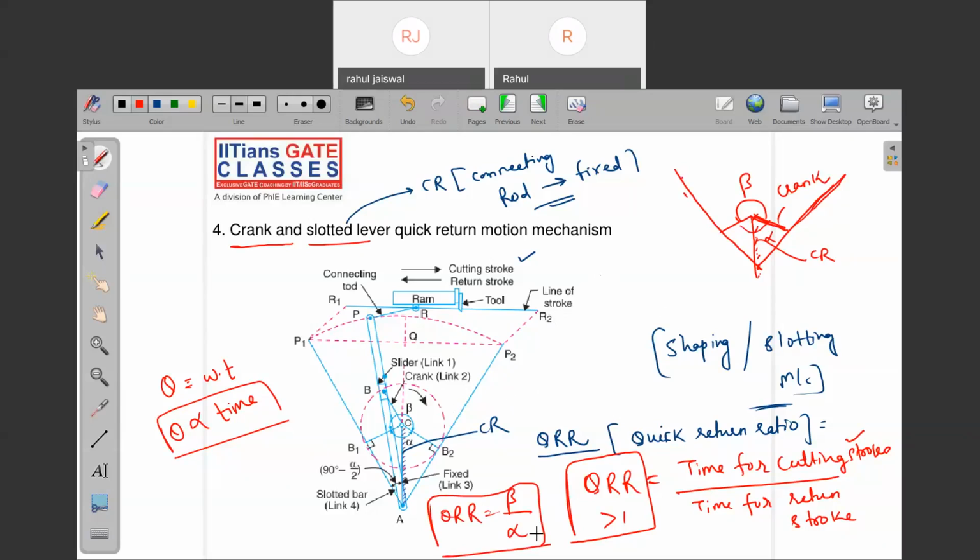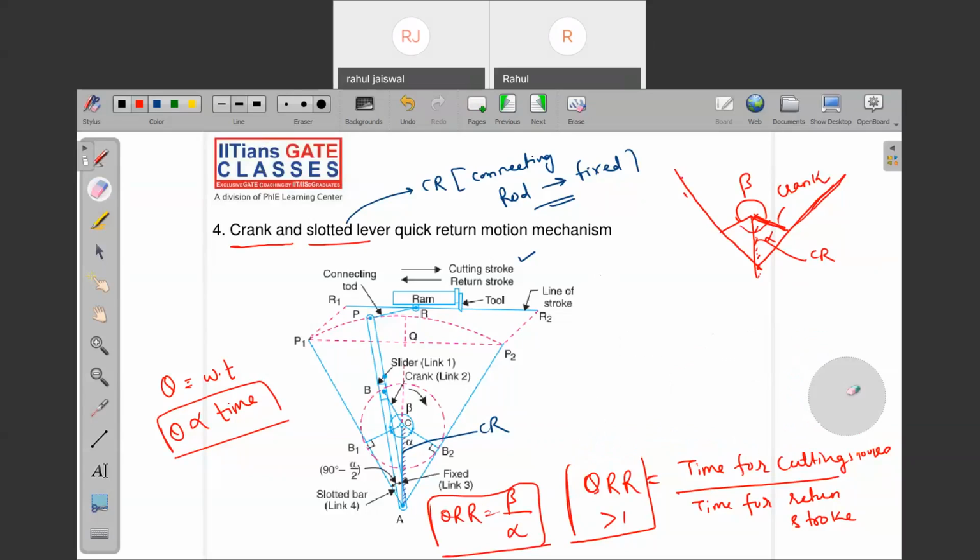Now, what I can write, if you see from the geometry of the figure, this is 90 degrees, right? This is alpha by 2.